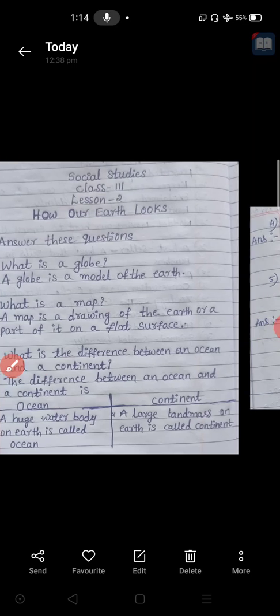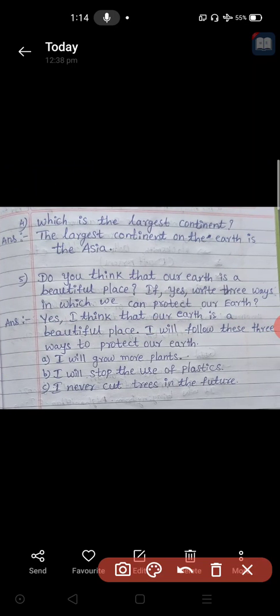Then let us go to the fourth question. Look at this fourth one. Which is the largest continent? They are asking here, which is the largest continent? There are 7 continents. Among 7 continents, which is the largest?